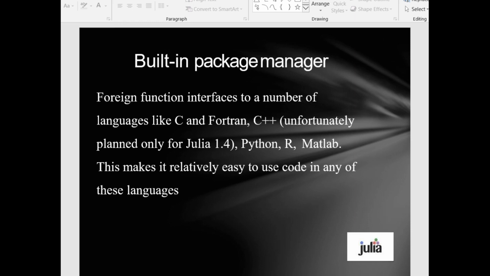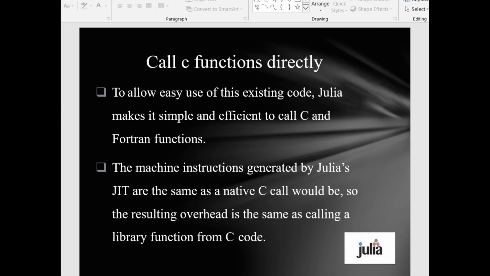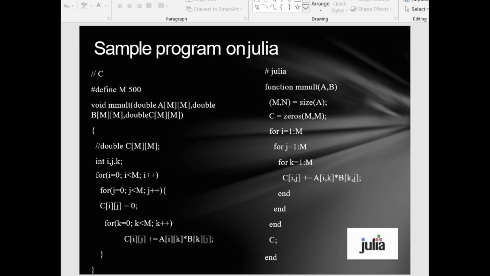Python or MATLAB. This makes it relatively easy to use code in any of these languages and call C functions directly. To allow easy use of this existing code, Julia makes it simple and efficient to call C and Fortran functions. The machine instructions generated by Julia's JIT are the same as a native C call would be, so the resulting overhead is the same as calling a library function from C code.